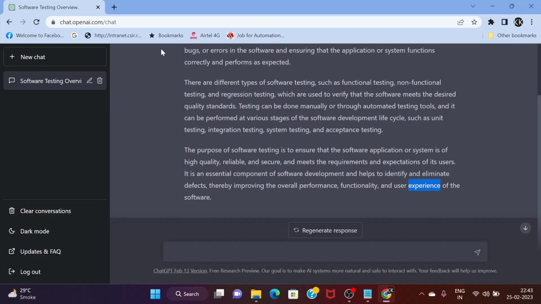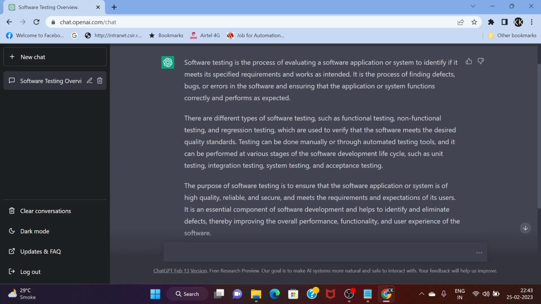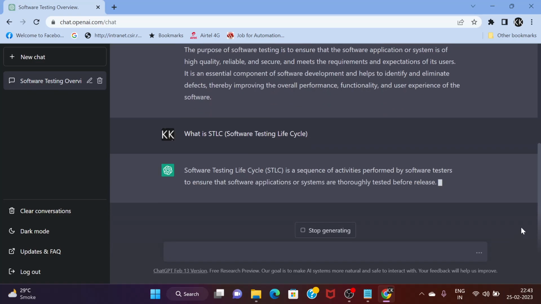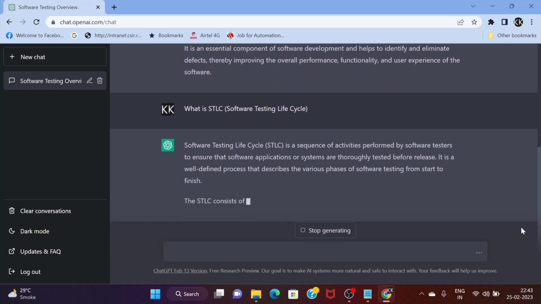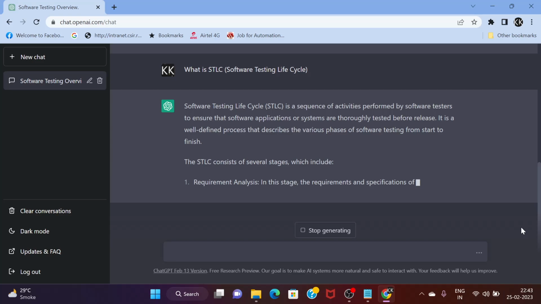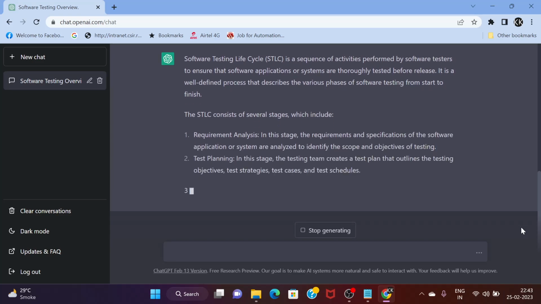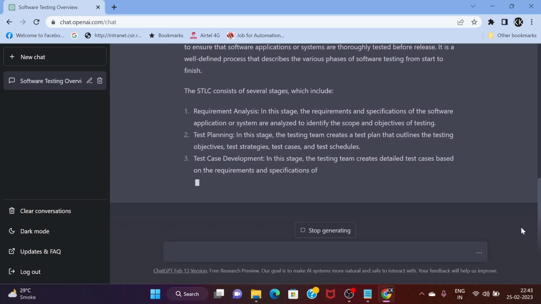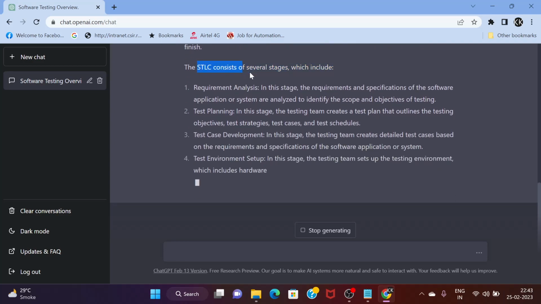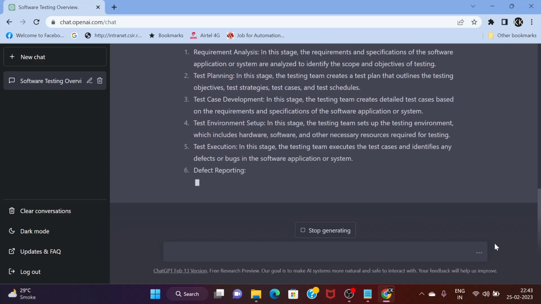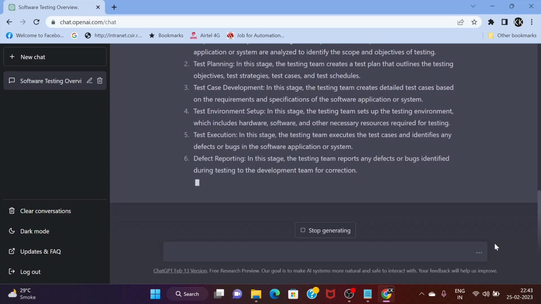Let's ask what is software testing life cycle. Let's see how it responds, whether ChatGPT knows about it. Okay, so it has started typing the response. Quite quick. Yes, so it has started typing various stages also. STLC consists of several stages which include the following. So let's start going through it one by one.